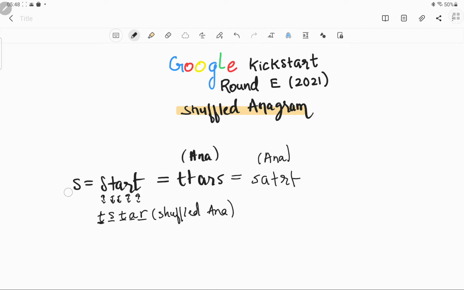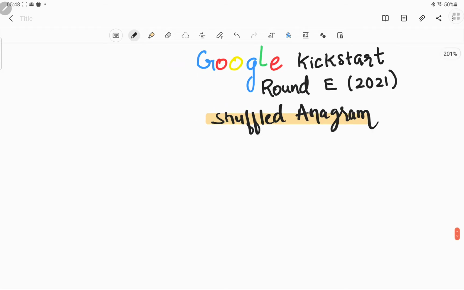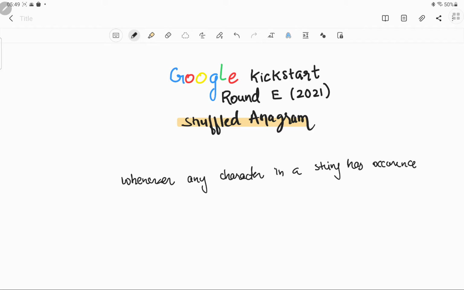Now let's think in the case when it is not possible. So basically, whenever any character in a string has occurrence more than half of the size of string.